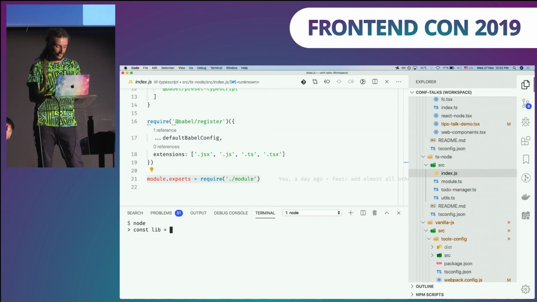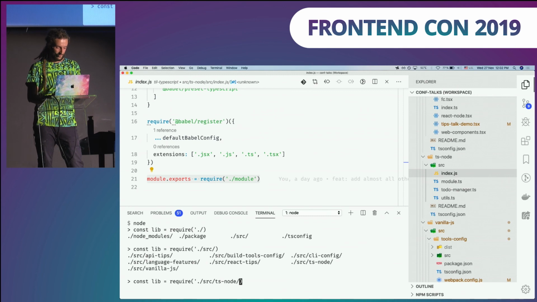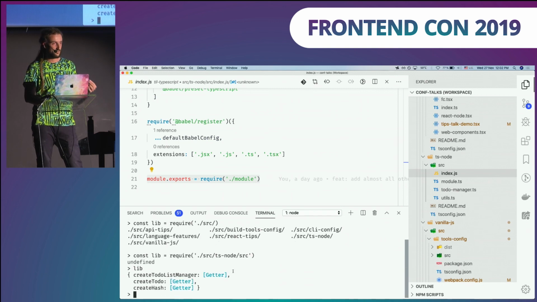I will create const library, and I will require my node library, which is written in TypeScript without a compilation step. So src, right? So this is the import path to that index.js, and I'll press it, and there are no errors. And if I just use this library, there it is. There is this TypeScript API, right? So this is quite powerful. Definitely don't use it for production, but for scripts and local packages, if you're using monorepos, this is an excellent choice.